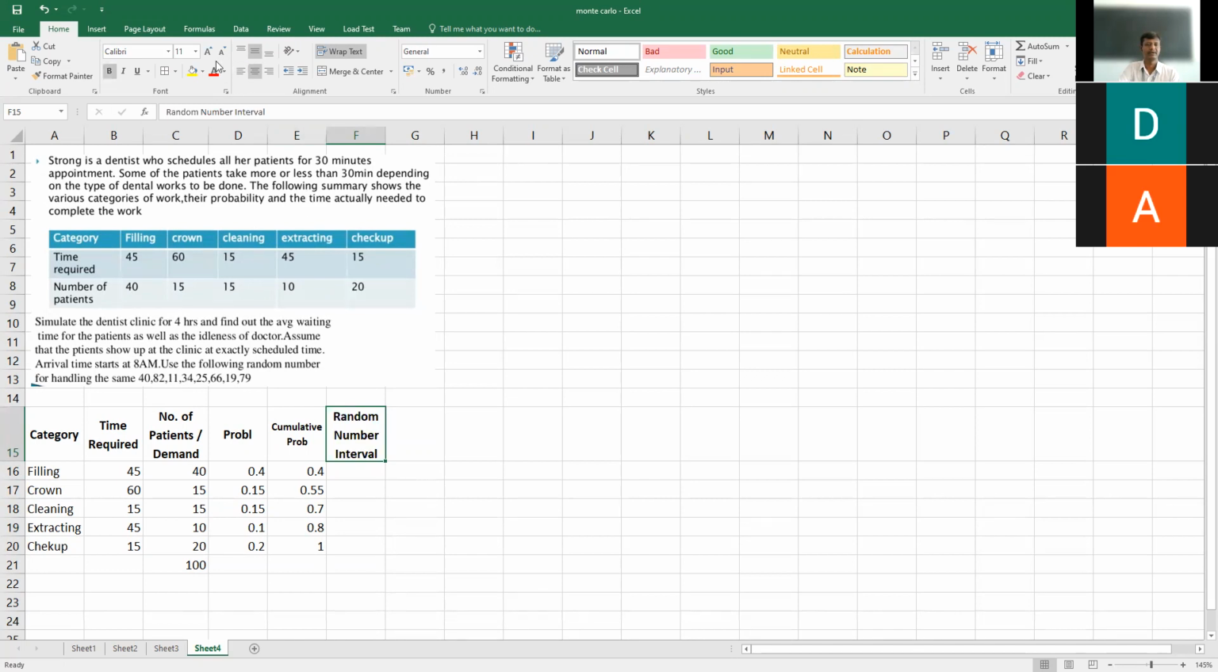Now tell me the random number interval. Zero to 3, then 4 to 6, correct? No, 4 to, what will be there? 54. Yes, repeat it. 4 to 54. Very good.